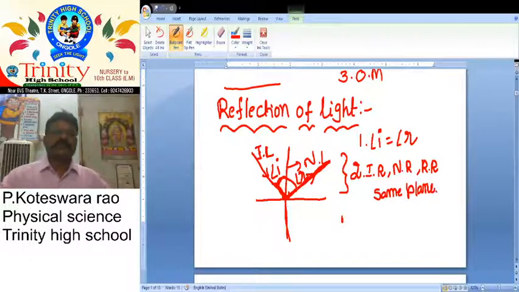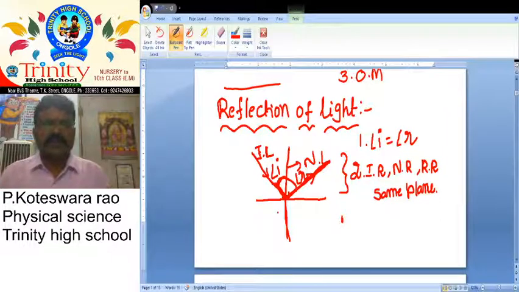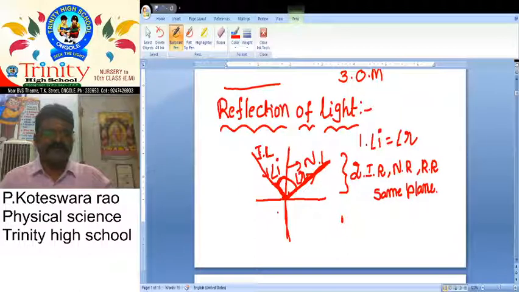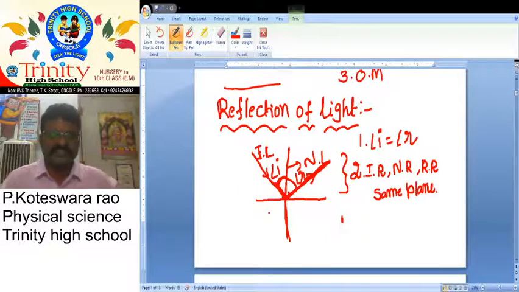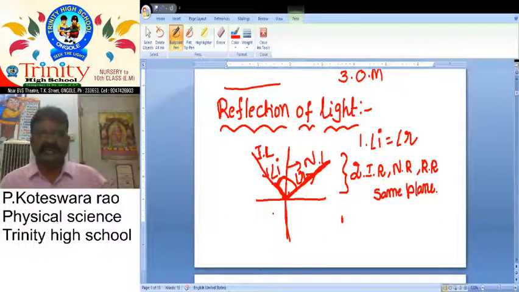So this is the second law: the incident ray, reflected ray and normal line all lie in the same plane. What is the first law of reflection? Angle of incidence is equal to angle of reflection.